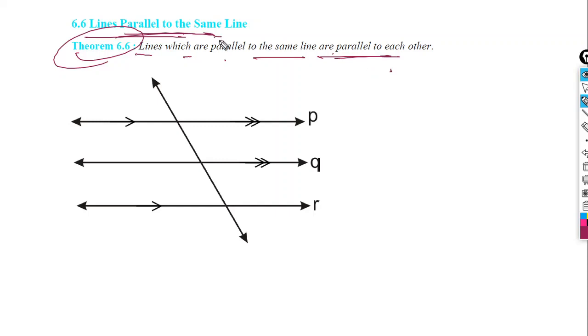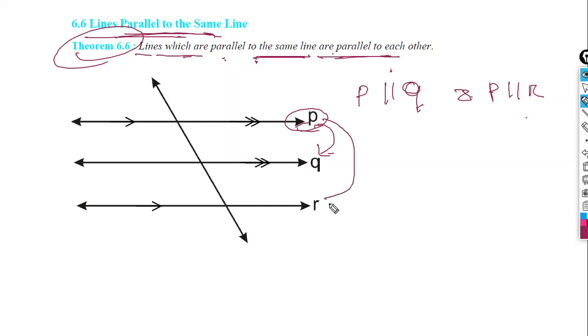Let's assume line P is parallel to line Q, and line P is also parallel to line R. This is given to us.